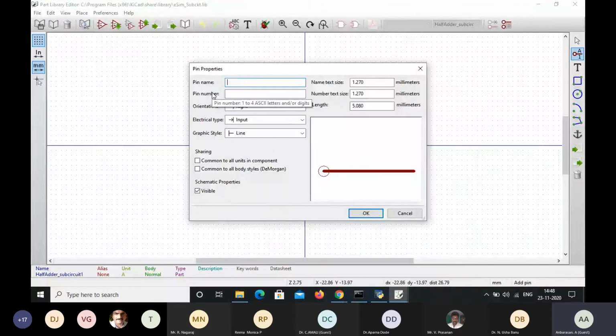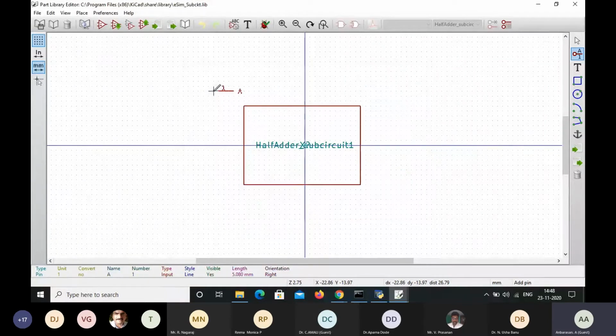So it shows a pin name. The first pin name is input A. I'm going to give the input name as A, pin number 1. So here it is available: input A, pin number 1, orientation is right, electrical type is input only, graphic style line. I'm just going to select OK, and then place it over here.